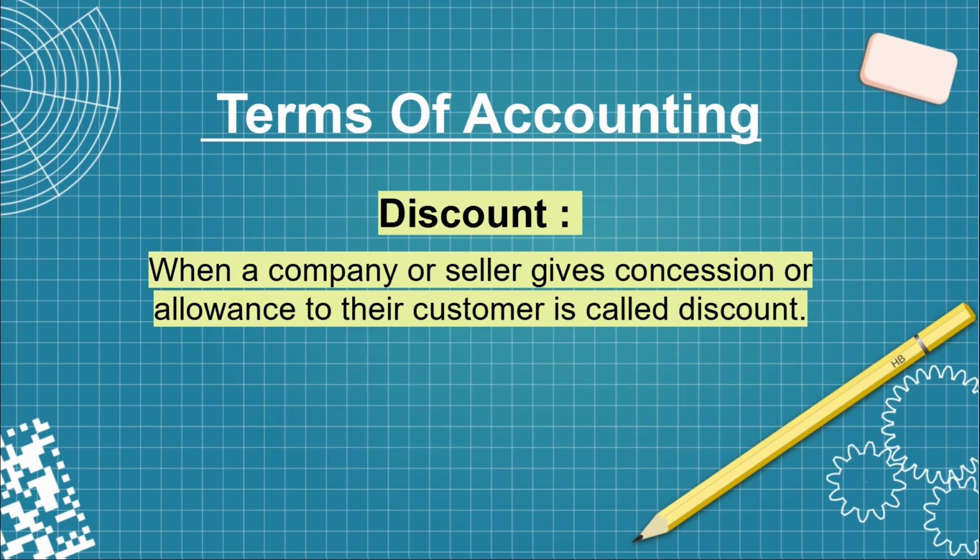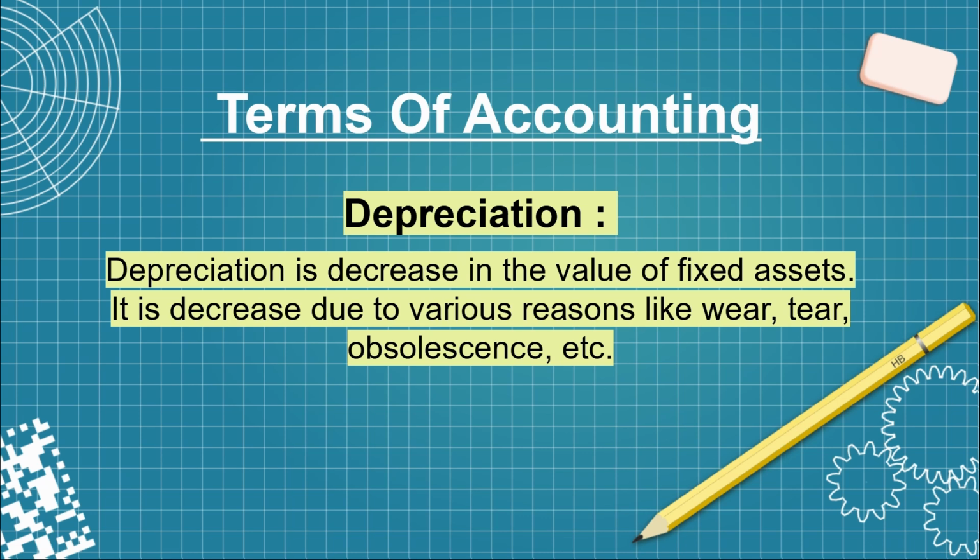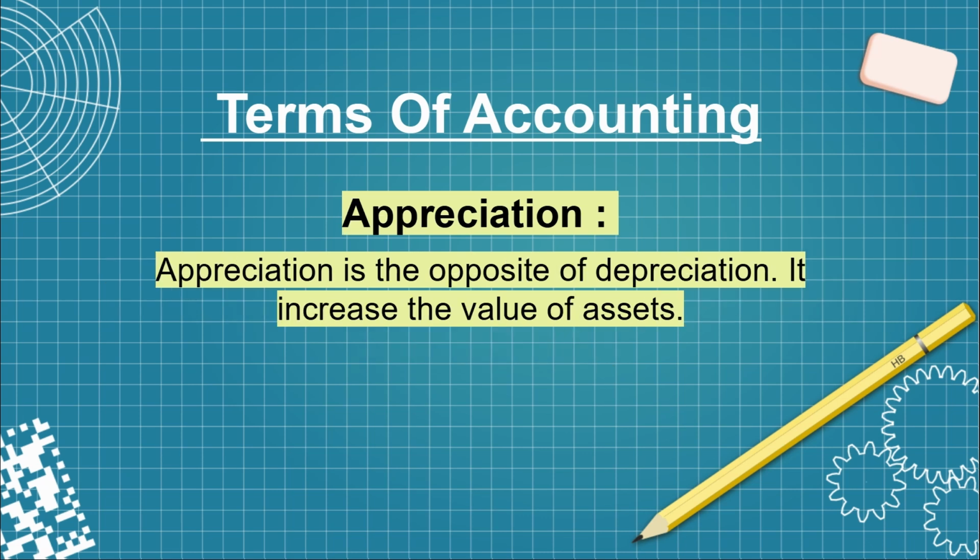So when a company or seller gives concession or allowance to their customer, it is called discount. Next we have depreciation. So depreciation is the decrease in the value of fixed assets. It is decreased due to various reasons like wear, tear, obsolescence, etc. And next we have appreciation. So appreciation is the opposite of depreciation. It is the increase in the value of assets.